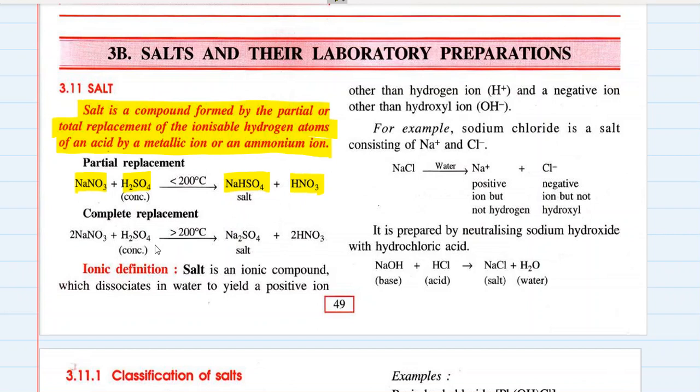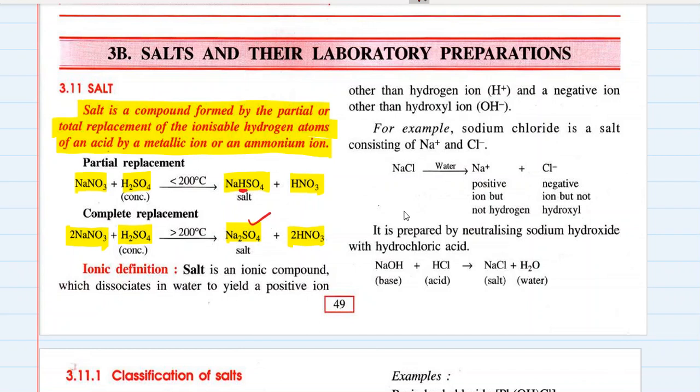But when this mixture is heated above 200 degrees Celsius, sodium nitrate in excess displaces both the ionizable hydrogen atoms of sulfuric acid to form neutral sodium sulfate salt plus nitric acid. Okay, so salt is formed in both the cases. In the first case, a salt is formed with a hydrogen atom in between, NaHSO4. And in the second case, the salt is formed without any hydrogen atoms.